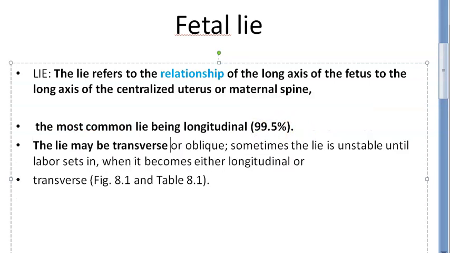Okay, and there can be something called unstable lie. Unstable lie means it keeps changing. Until the labor sets in, you cannot say whether this baby is going to be longitudinal or oblique or transverse. Okay, so that is what is about lie.